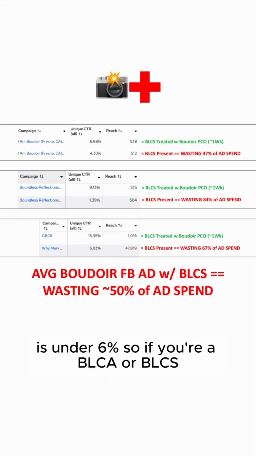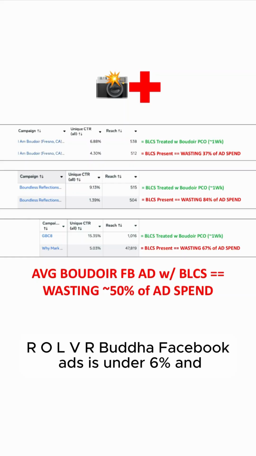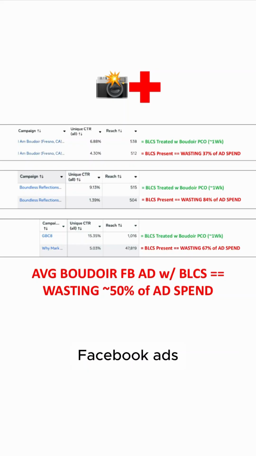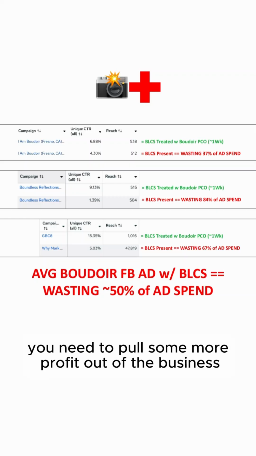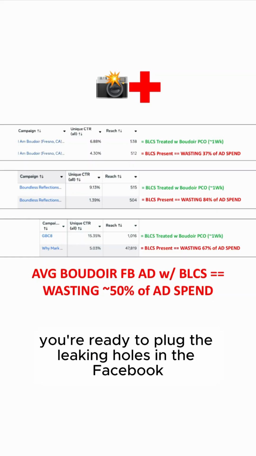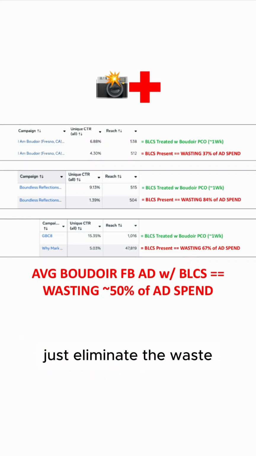So if you're a BLCA with BLCS, a Boudoir low click advertiser with Boudoir low click syndrome, the unique CTR of your Boudoir Facebook ads is under 6%, and you're spending more than 10 grand a month on Boudoir Facebook ads, and you decide you need to pull some more profit out of the business, you've optimized other parts, now you're ready to plug the leaking holes in the Facebook ad strategy, because that's easy, just eliminate the waste.